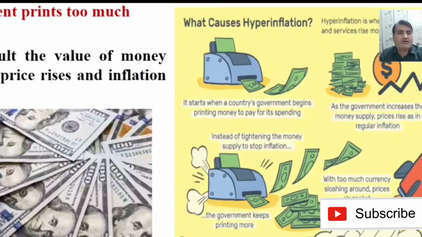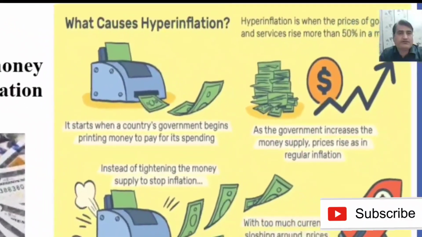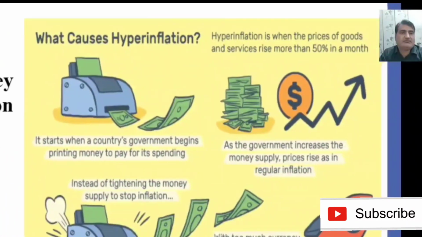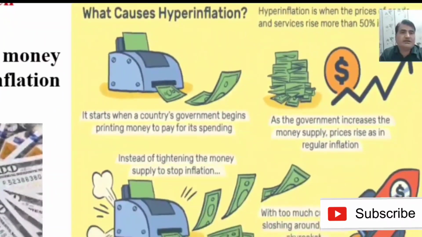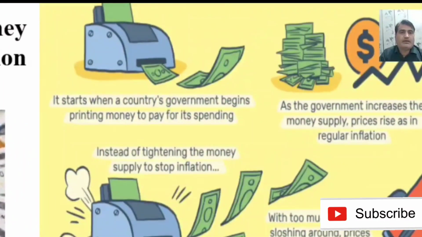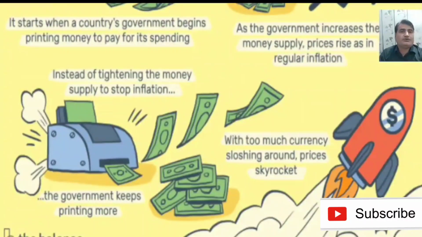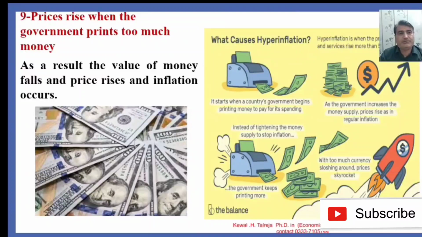So, what causes hyperinflation? Hyperinflation is when the prices of goods and services rise more than 50% in a month. It starts when a country's government begins printing money to pay for its spending. As the government increases the money supply, prices rise as in regular inflation. Instead of tightening the money supply to stop inflation, with too much currency sloshing around, prices rise. So it is clear that when the government prints too much money, there will be inflation.